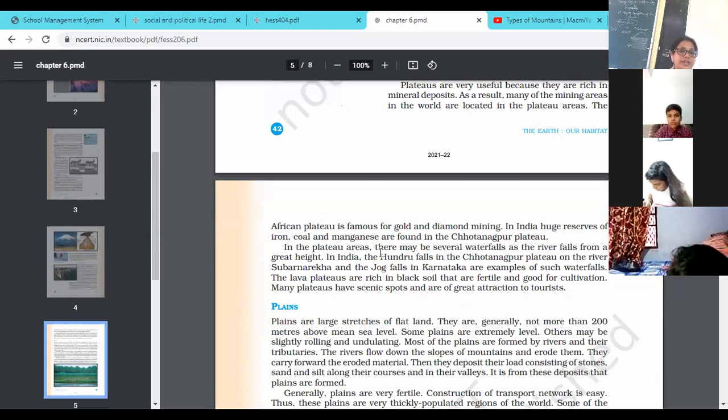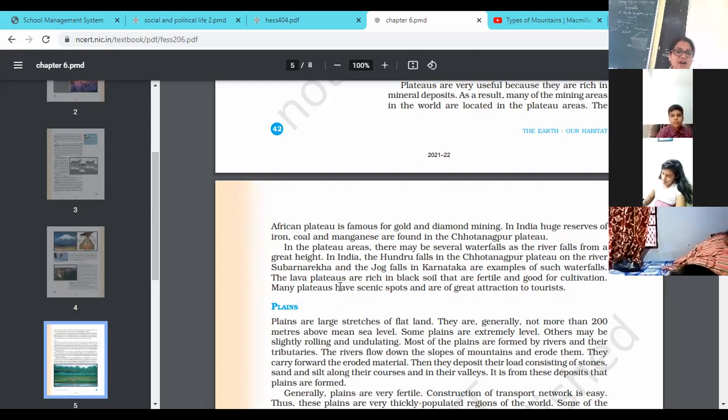In the plateau area, there are many waterfalls because of the steep slope. The river falls from a great height. In India, Hundru Falls in the Chota Nagpur plateau is on the Subarnarekha river, in the Jamshedpur area. The Jog Falls in Karnataka are an example of such a waterfall, because when the river comes into the plateau area, it meets the steep slope, so the river converts into waterfalls.